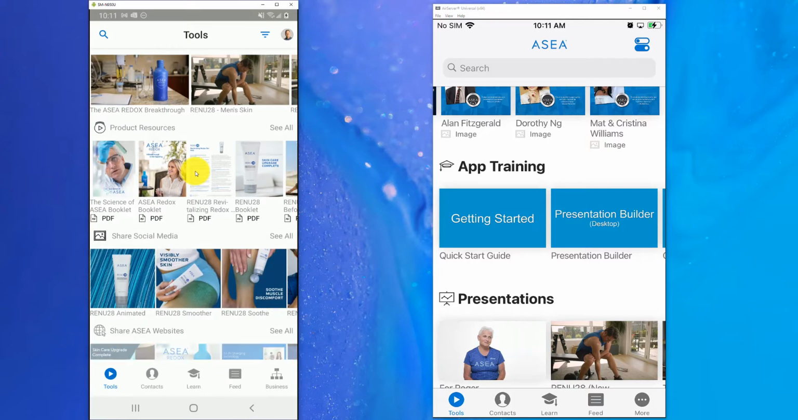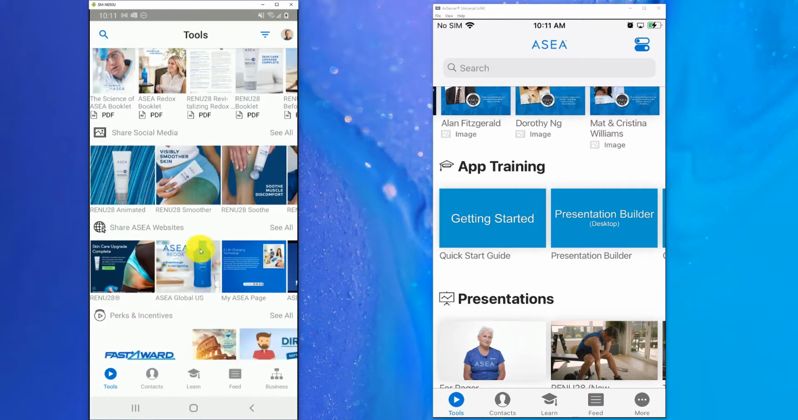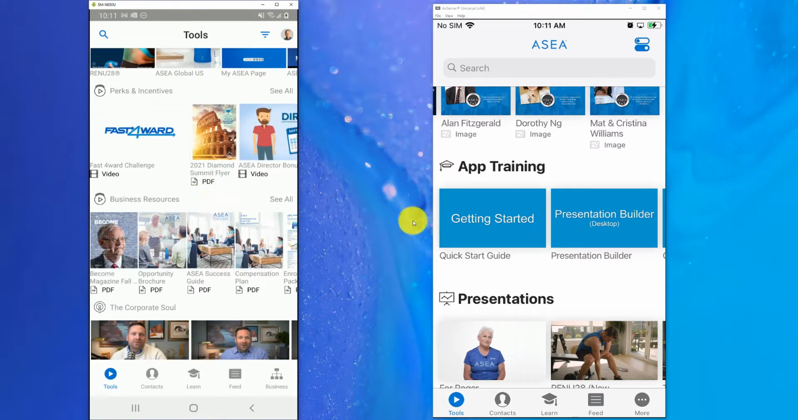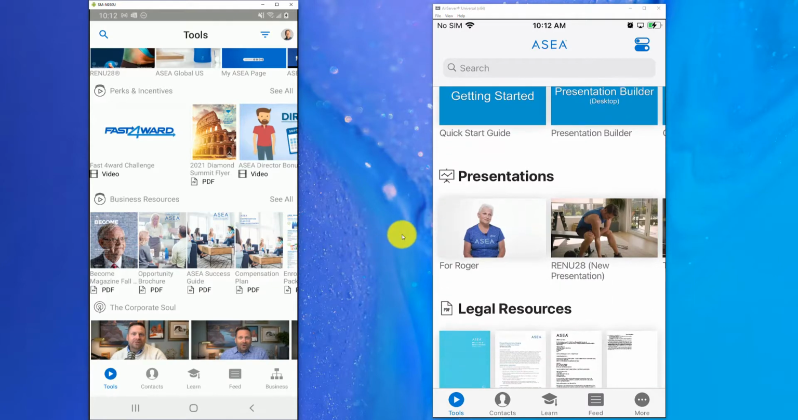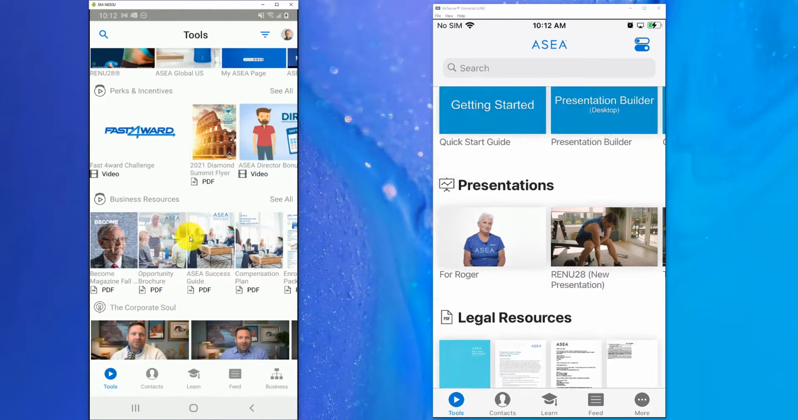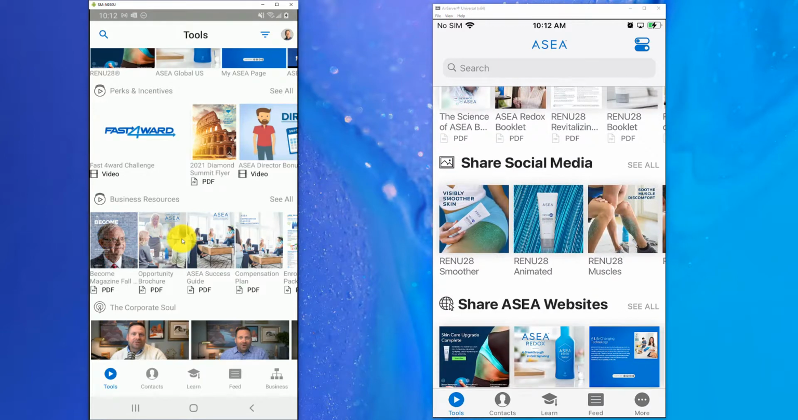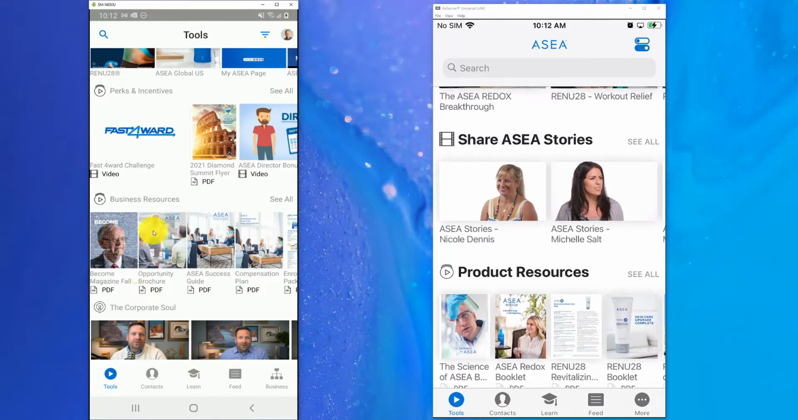So let's go through here on the Android device. It's largely the same experience. It just looks a little bit different here with some of the font sizes and things like that. But ultimately it's going to be the same experience as we're going through it.